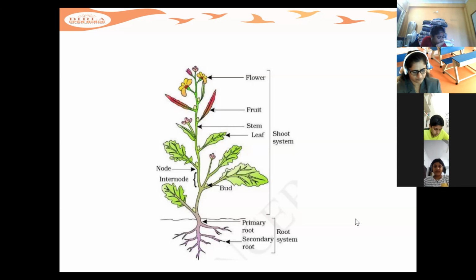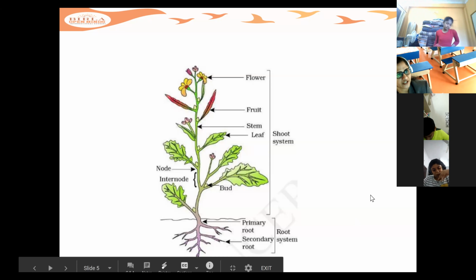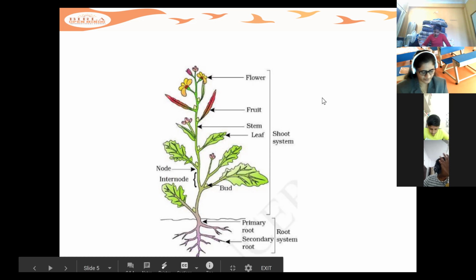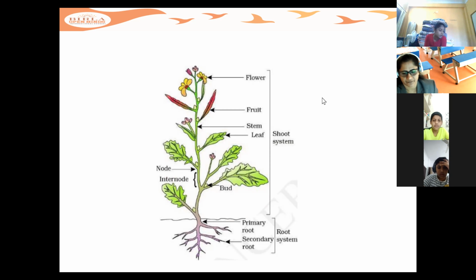Flowers usually contain both androecium, which is the male reproductive part, and the gynoecium, the female reproductive part. Everyone spell it: androecium, gynoecium. Androecium is the male reproductive part of a flower, and gynoecium is the female reproductive part of a flower. Please underline it, everyone.